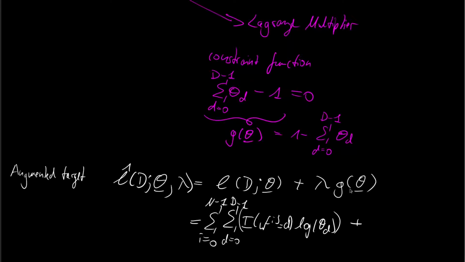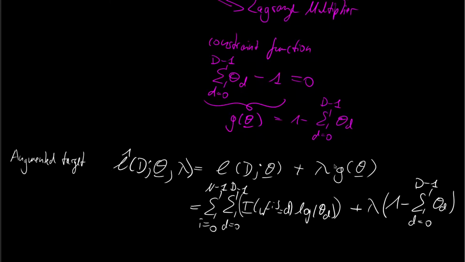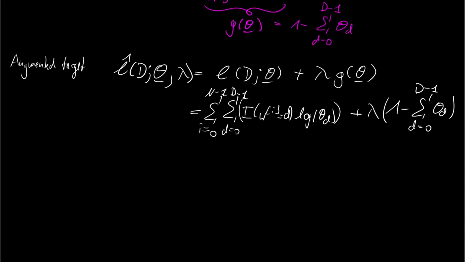Then we have lambda times our constraint, which is 1 minus the summation from d is 0 to D minus 1 of theta d. Okay, now we have an unconstrained optimization problem, and we can take the classical strategy of taking the derivative and setting it to 0. I will note this down because the next steps will be a little complicated.